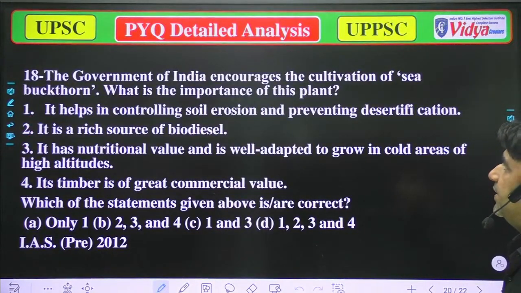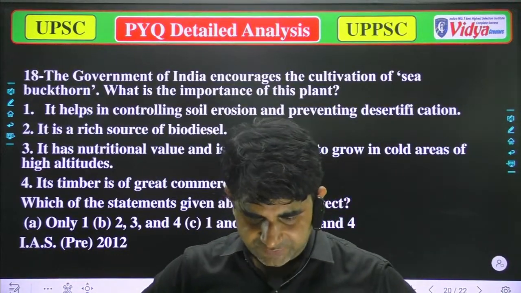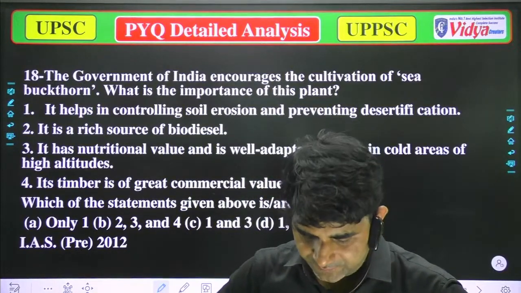The Government of India encourages the cultivation of sea buckthorn. What is the importance of that plant? So anyone who is live, please tell me what will be the importance of that plant.